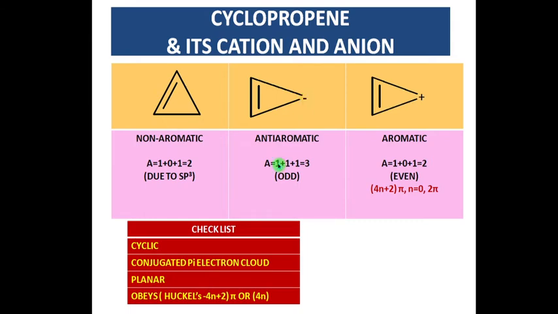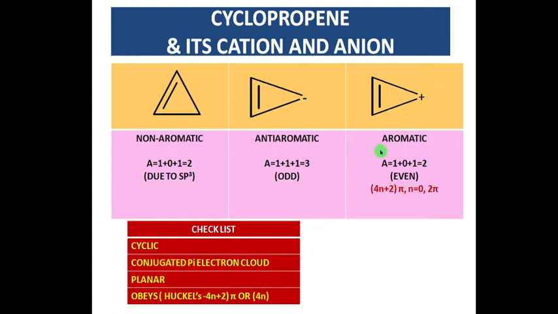So one double bond, one electron pair, and plus 1 gives you 1 plus 1 plus 1, 3, an odd number, so that it is anti-aromatic in nature. Whereas in the case of our cyclopropenyl cation, the cationic portion may not be considered as an electron pair, so that one double bond, 0 because of the cationic portion, and plus 1 gives you 1 plus 1, 2, so that you have your even number. And if you are considering the full cyclic ring, a 3-member ring, the n value is supposed to be 0, so that it is not considered as a complete ring.